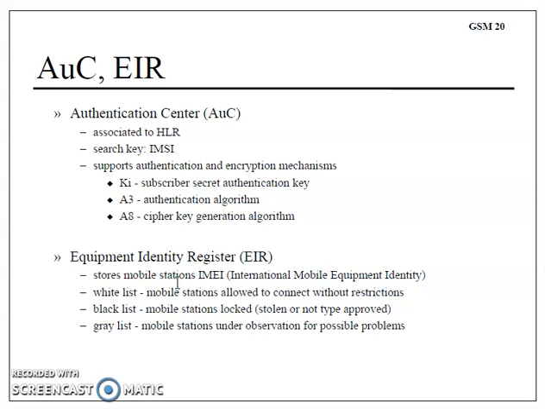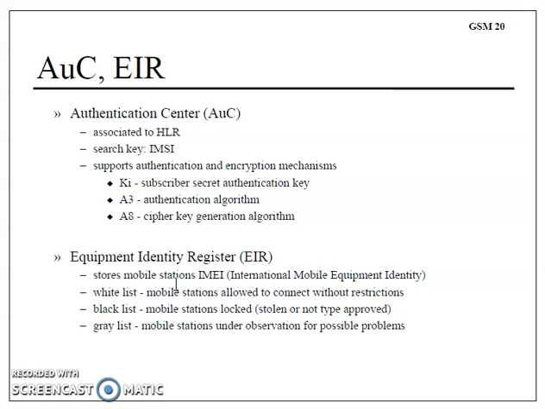EIR basically can have three fundamental lists: white list, black list, and gray list. The white list allows all those numbers which do not have any kind of restriction or difficulty in service. In the gray list, possible problems with the end user can be listed.